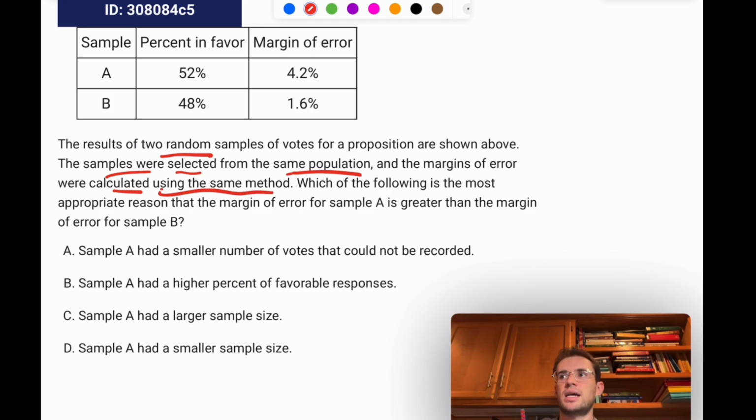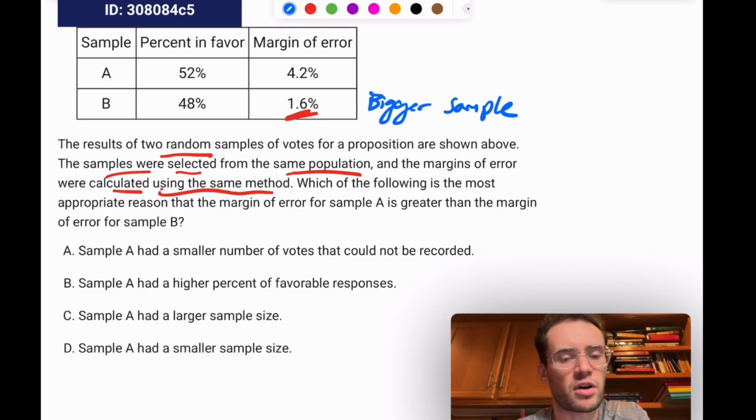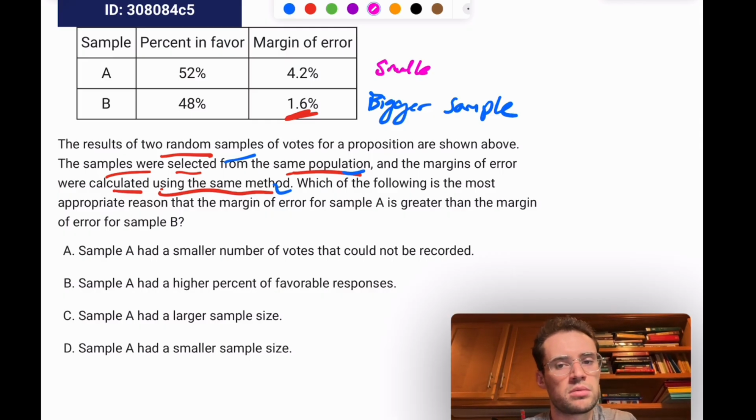So if you have a bigger sample size, it's less likely that a few outliers will throw it off, or that you just happen to oversample one of the sides more than the other by random chance. So if B has a lower margin of error, then that's probably a bigger sample size. Some of the other reasons they gave, it could have been a different population, or one of them more random while the other one's not, or a different method. But they eliminated all of those options here. So we don't have to worry about any of those possibilities. It's likely coming down to sample size. So bigger sample, or they might say that sample A is the smaller sample, so it has more opportunity for error, or could be thrown off more by an outlier, something like that.